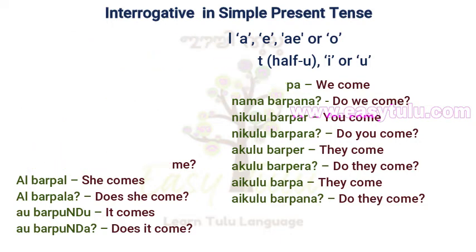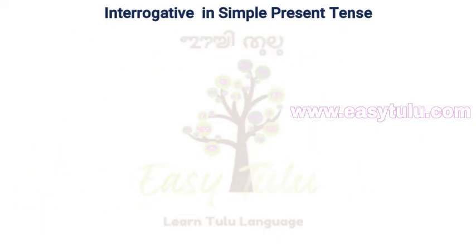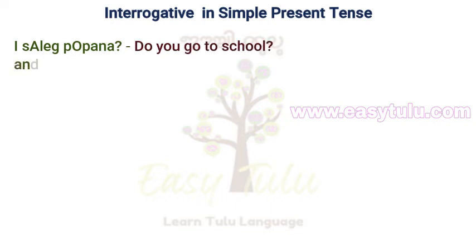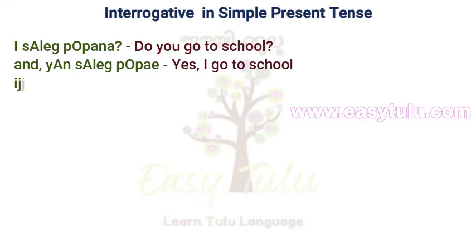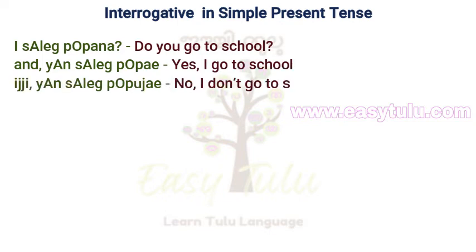Now let us see some example sentences. E salegpopana, do you go to school? And yan salegpope, yes I go to school. Ijji yan salegpopuja, no I don't go to school. Instead of saying the entire sentence, we can simply say the verb to answer such questions.